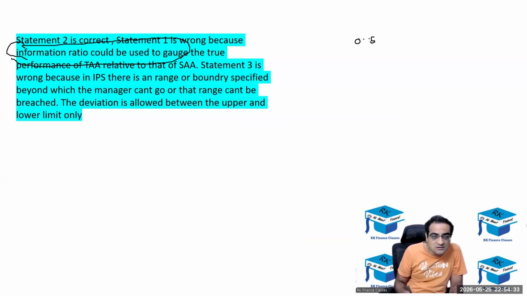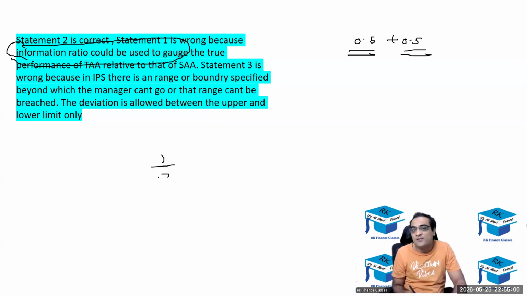Okay, and statement 3 is wrong because in the IPS there is a range. Okay, fine. Another 0.5 marks for this, for rejecting statement 3 properly. Perfect, perfect, perfect. Deviations are allowed within, between. Perfect. You will get 0.5 marks for rejecting statement 3, and 0.5 marks for statement 1, for the one part you got right. So you will get 1 out of 3. So basically, it will be a 4 mark question.